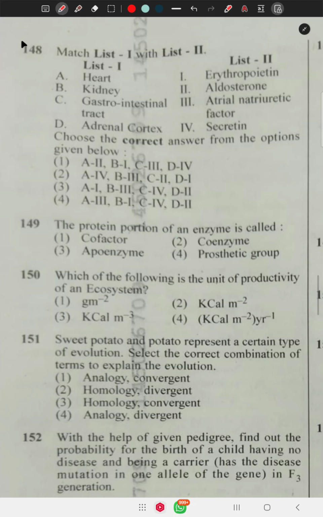Question number 148 says match list 1 with list 2. Heart releases atrial natriuretic factor. Kidney releases erythropoietin that helps in the production of more blood cells. Gastrointestinal tract releases secretin, adrenal cortex releases aldosterone. So the correct option is 3, 1, 4, 2.